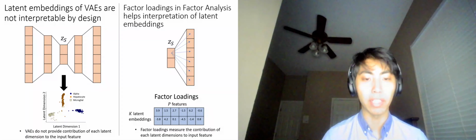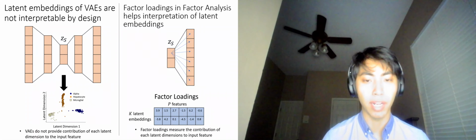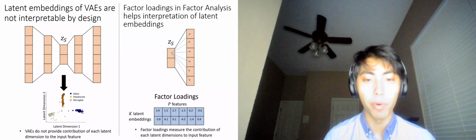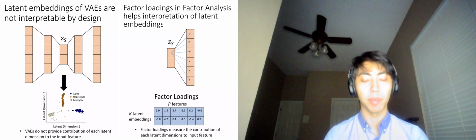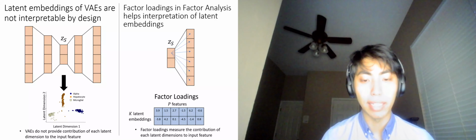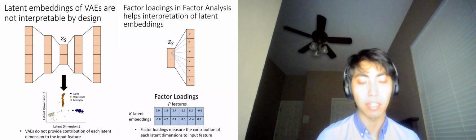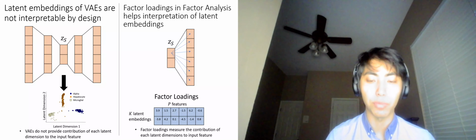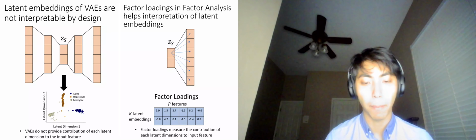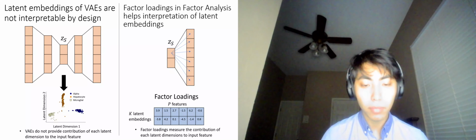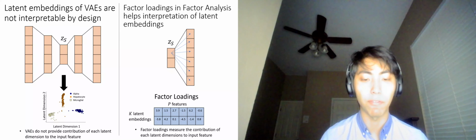VAEs are one of the most widely used generative models for dimensionality reduction that infers lower dimensional embeddings of samples. While VAEs are more powerful than their linear counterparts, such as factor analysis and principal component analysis, one major drawback of VAEs is their interpretability. To be precise, canonical VAEs do not output the contributions of each of the input features towards each of the latent dimensions learned during training, as these contributions are implicit in the model parameters. This is in contrast to factor analysis and principal component analysis, which directly output this information in the form of factor loadings.